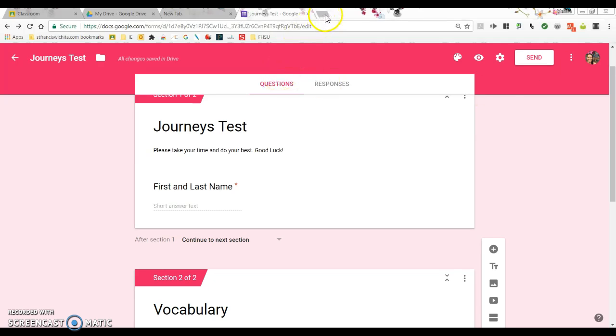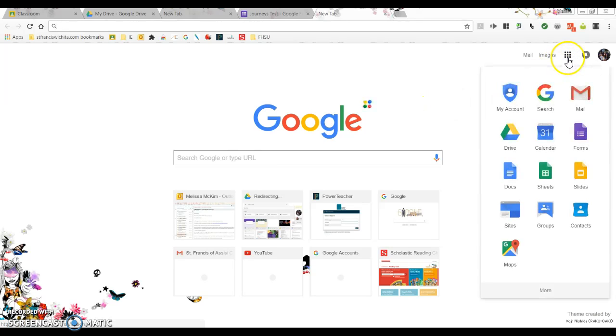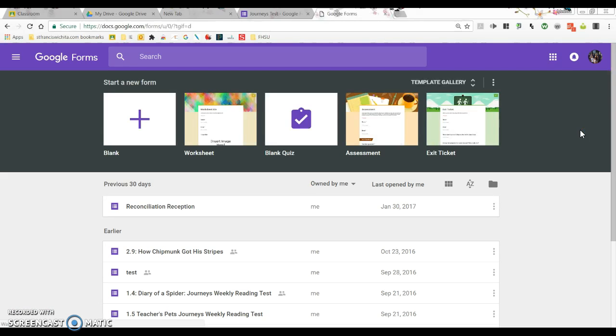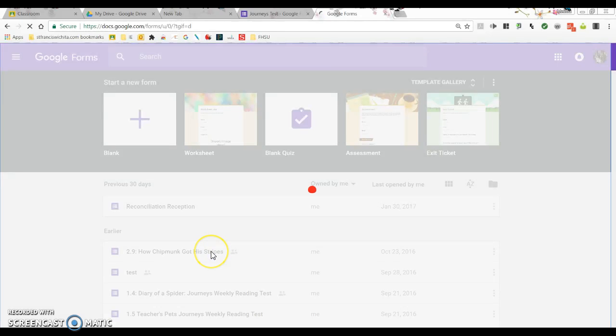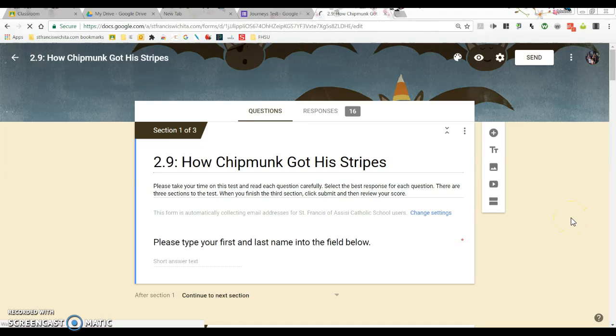So the next thing I want to show you is how to add a test into your Google Classroom. I'm just going to show you one of our tests that we've already made up. This is a completed test, and this was the story How Chipmunk Got a Stripe.